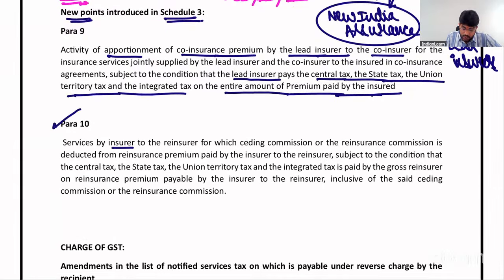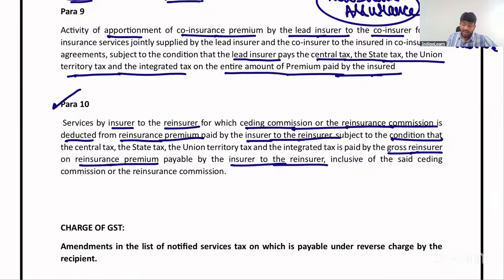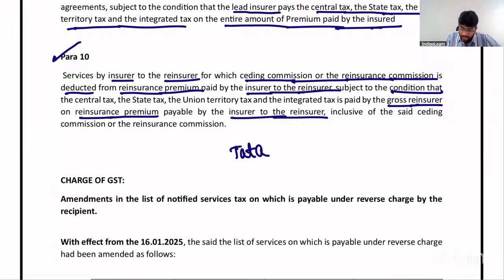Services by insurer to reinsurer, for which ceding commission or the insurance commission is deducted from reinsurance premium paid by insurer to reinsurer, subject to the condition that central tax, state tax, UT tax, and IGST is paid by the gross reinsurer on the reinsurance premium payable by the insurer to reinsurer. What does that mean? Let's say, for example, there is Tata. Let us say there is one person, Mr. X, who is a customer.